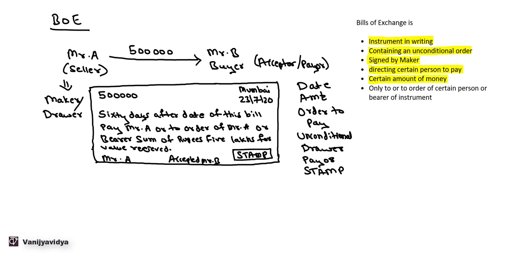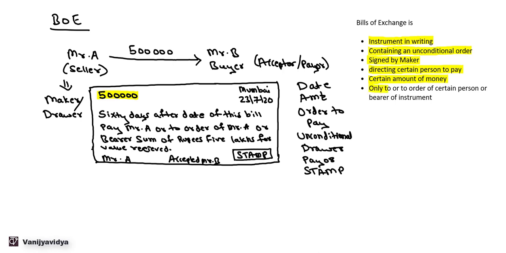Certain amount of money. There has to be a certain amount of money. As I said, it cannot be 5 lakhs plus fine, 5 lakhs plus this charges, that charges, or 5 lakhs plus whatever is the interest. It cannot be that. It has to be a certain amount of money. That is, the amount of the money should be mentioned. In this case, it is 5 lakhs.